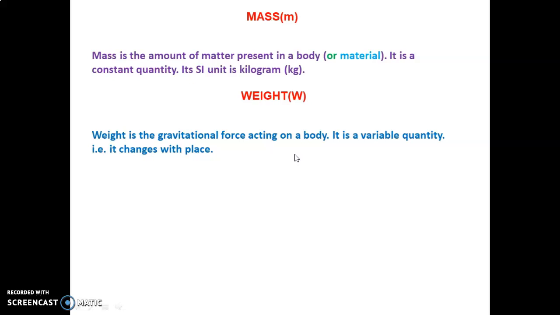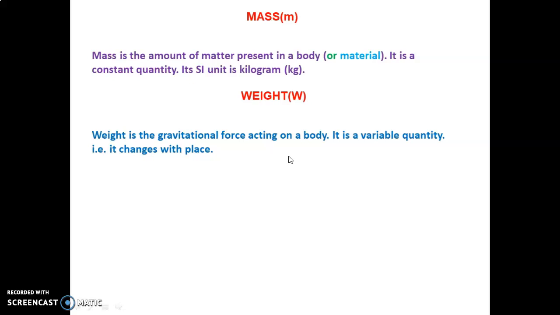Earth applies a force on every object. What is the amount of that force? That is the weight. Weight is the amount of force which Earth or any planet applies.